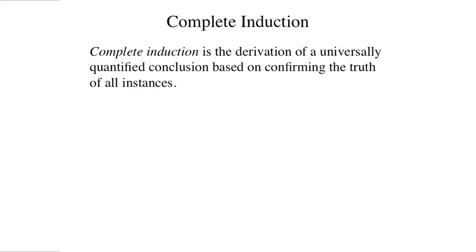For us, this is not so good. In logic, we're concerned with logical entailment. We want to derive only conclusions that are guaranteed to be true when the premises are true. Guesses like these can be useful in suggesting possible conclusions, but they're not themselves proofs. In order to be absolutely sure of universally quantified conclusions, we have to be sure that all instances are true. This is called complete induction.